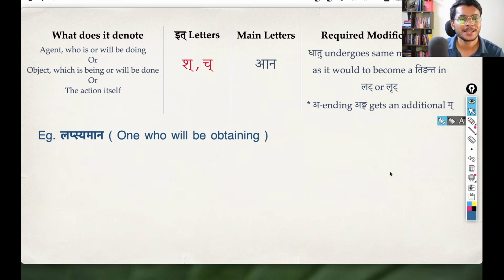Okay, so I hope this example is also clear. And these many examples are enough to understand Shanach Pratyay also. So I hope all the examples we took in this video, the Shatra and Shanach, are plenty clear now. See, the scope of this video was not to understand how to create a Tinganta or a Kriya Pada, but if we are taking Shatra and Shanach, and saying that they are a substitute of these Kriya Pada in Lat and Lit Lakara, then I felt there was a need to at least understand the basic fundamentals of how you create a Tinganta also. So that is why all those new mechanisms in this video.